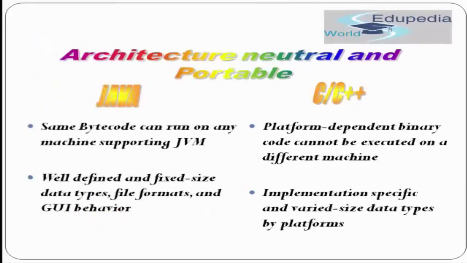There is definitely architecture neutrality and portability in Java, which is not there in C and C++. So as I have told earlier, Java is platform independent and portable, and C and C++ is not.